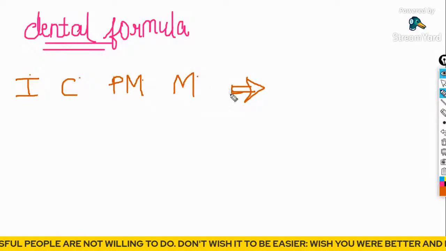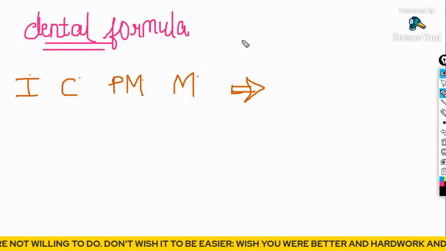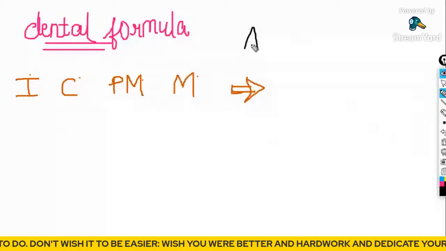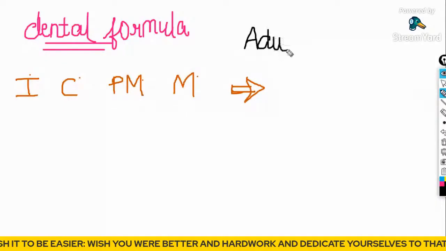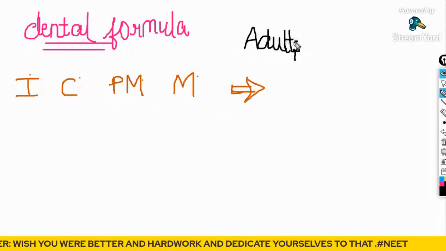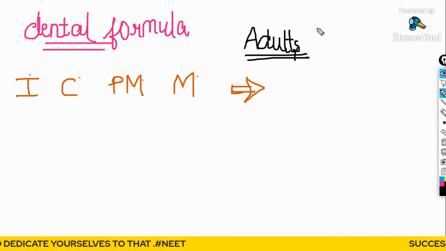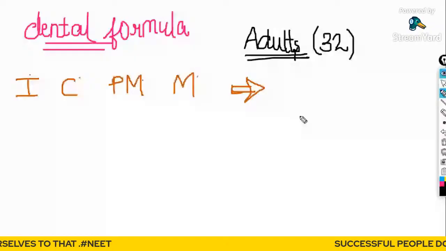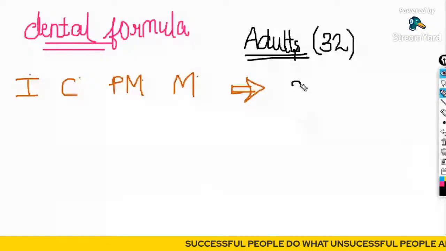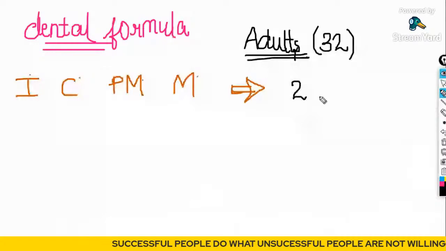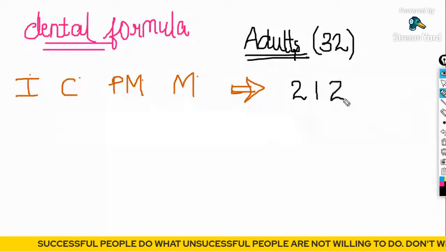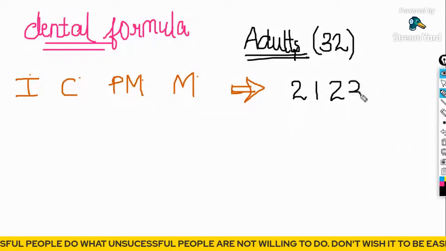Yes. So guys, first of all, we are going to study the dental formula in an adult person, that is above the age of 18. In an adult, the number of teeth is 32. In half of the jaw, the incisors are 2, the canine is 1, premolars are 2, and molars are 3.